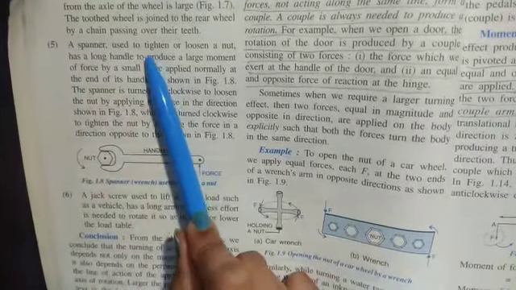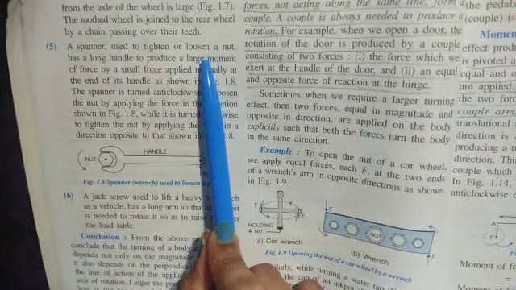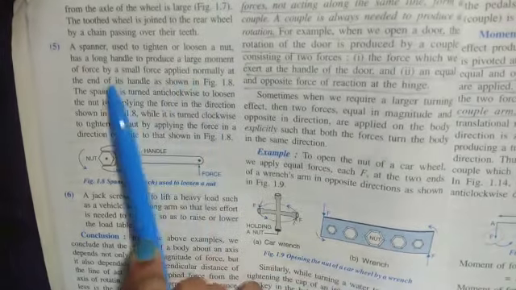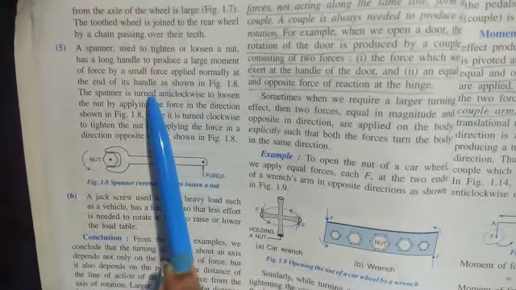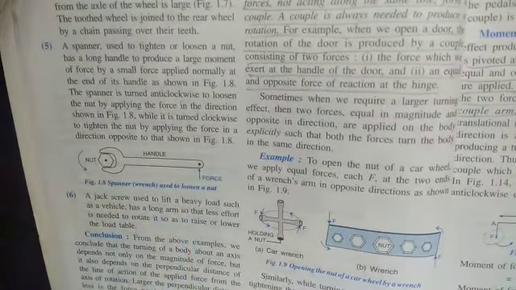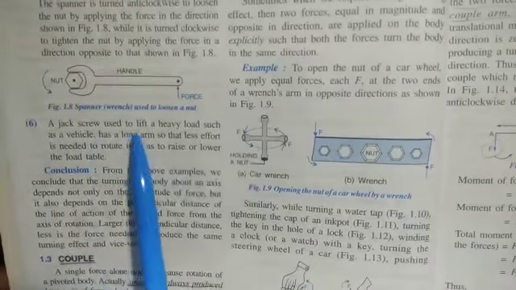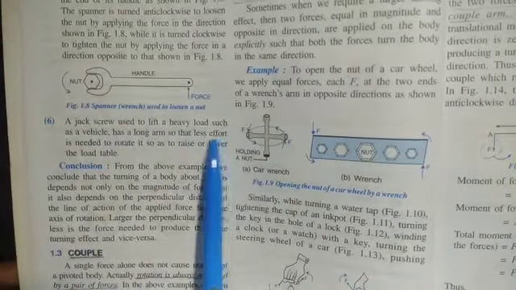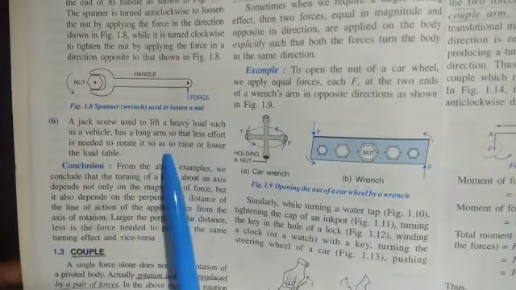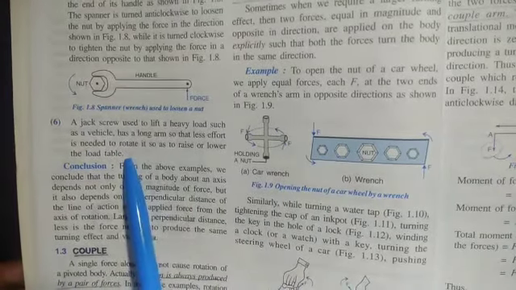Next, a spanner used to tighten or loosen a nut has a long handle to produce a large moment of force by a small force applied normally at the end of its handle, as shown in this figure. Next, a jack screw used to lift a heavy load such as a vehicle has a long arm so that less effort is needed to rotate it so as to raise or lower the load.